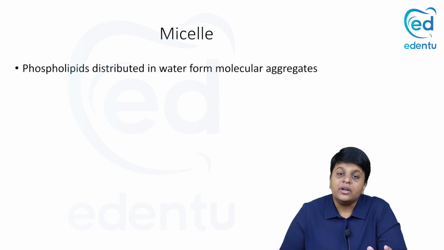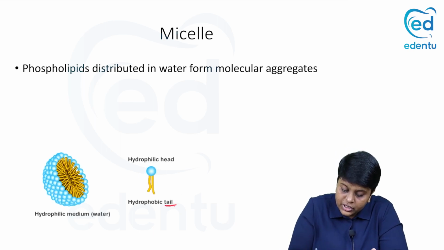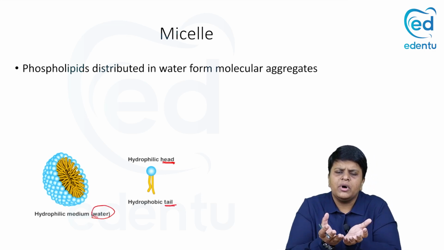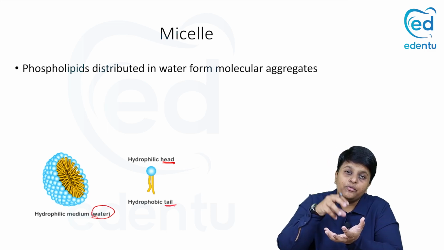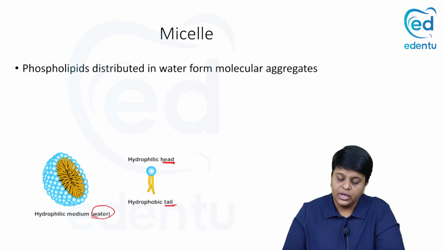A micelle is nothing but phospholipids which are distributed in water to form molecular aggregates. You know the structure of a phospholipid. Remember the hydrophobic tail region and the hydrophilic head region. When it is distributed in a water containing medium, it tends to aggregate among itself, where you have the hydrophobic part within the aggregate and the hydrophilic part on the exterior.